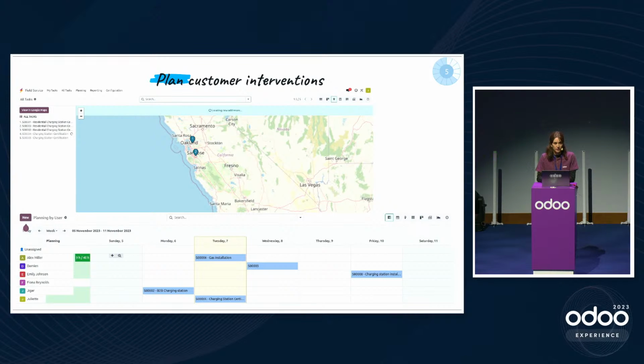And last but not least, we're going to see how you can plan customer interventions when you actually are going to the customer place to make the certification. So here you can already see on the slide that there are two different views. For example, here the map view and the Gantt view that allow you to plan your interventions easily.